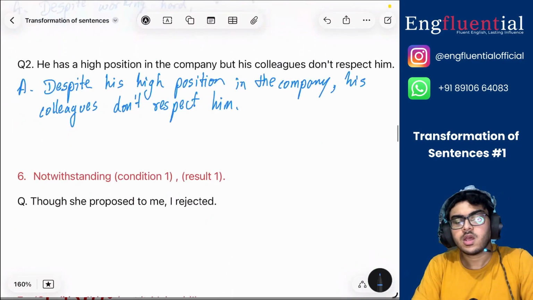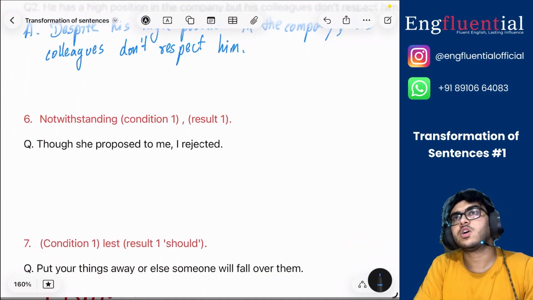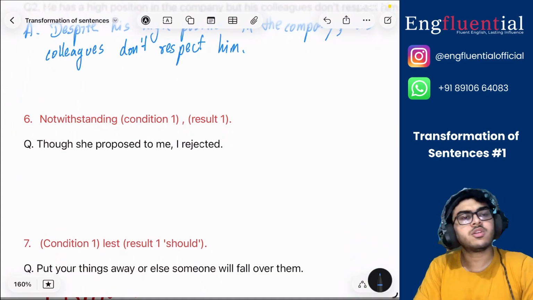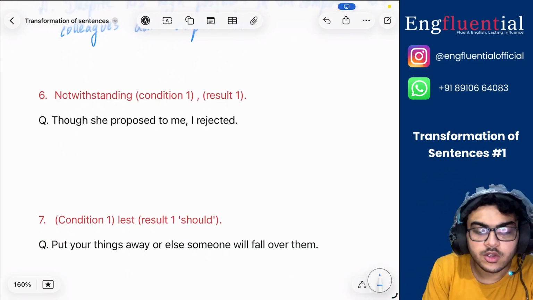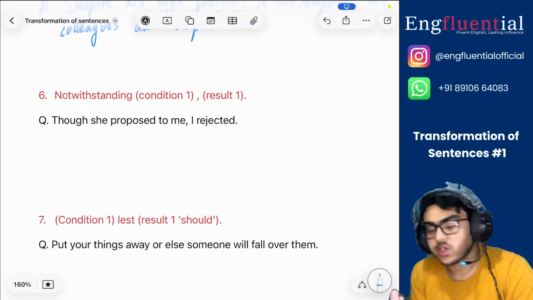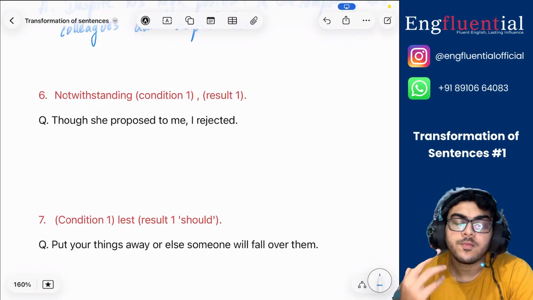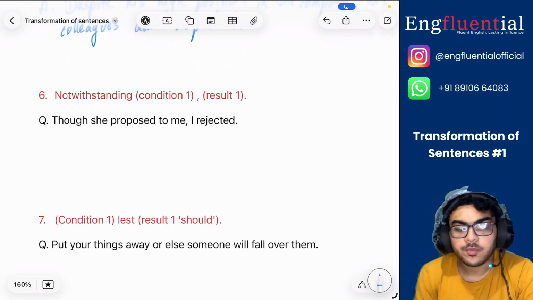Moving on, we have notwithstanding. Now notwithstanding is also a word which is similar in meaning to in spite of. So let's look at the question, though she proposed to me, I rejected her. The question will state, begin with notwithstanding.